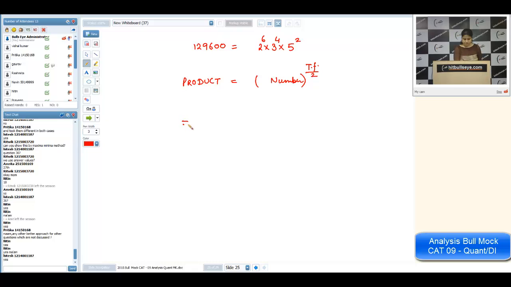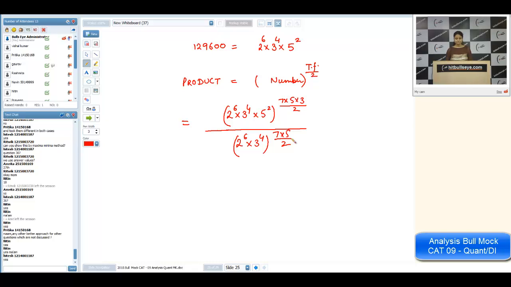So the answer will be the product formula with total number of factors divided by 2, divided by the product of all those factors which are not divisible by 5. It means 5 is dropped. That will be the answer in this case. Now, any problem in this?